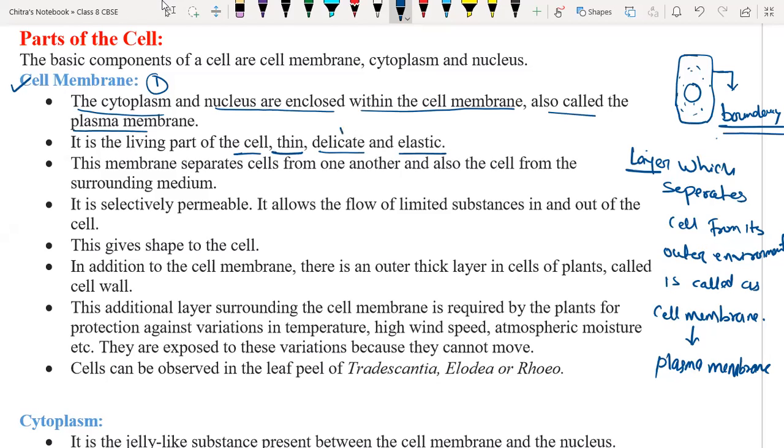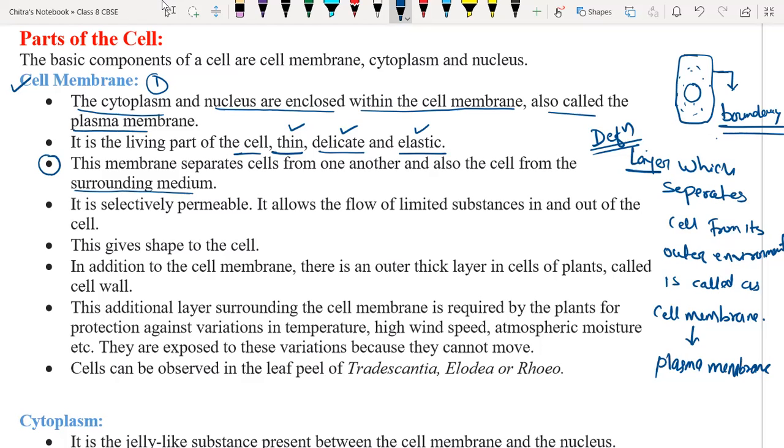Cell membrane is thin and delicate, and it is elastic also. It is really very delicate, really very thin, and it has elasticity. This membrane separates the cell from one another and also from its surrounding medium. Whatever we have discussed is on the third point, but on definition you have to write that only. After discussing you must take a screenshot, and after class you have to write this definition in your notebook.